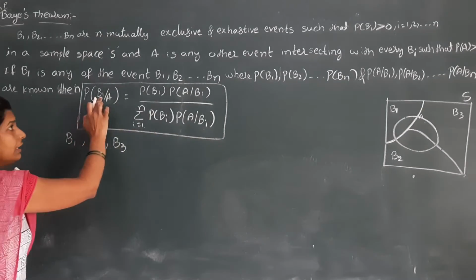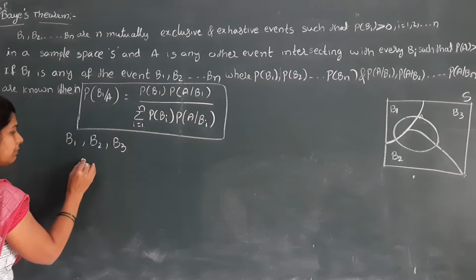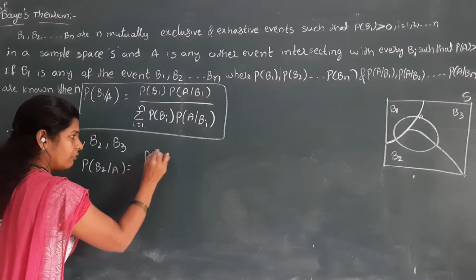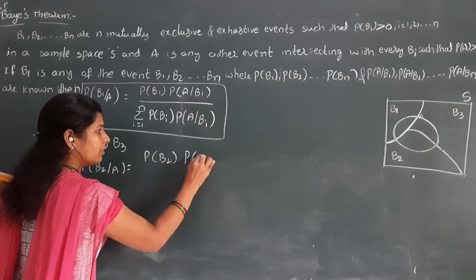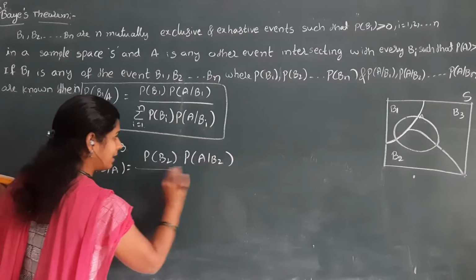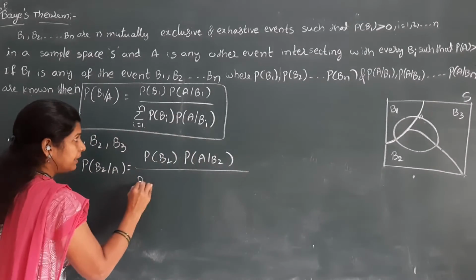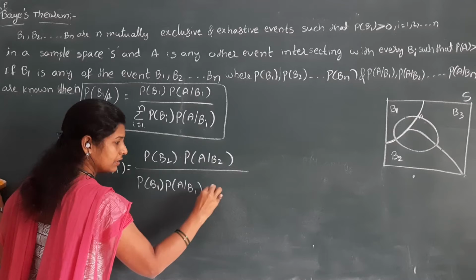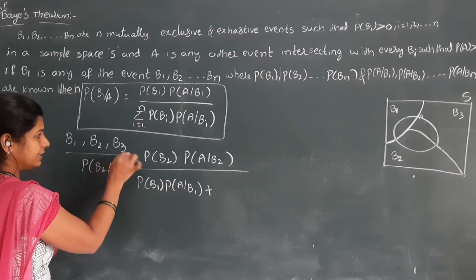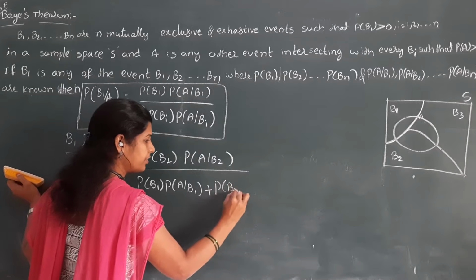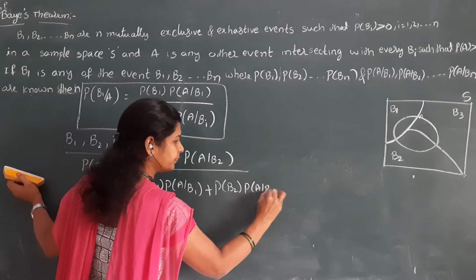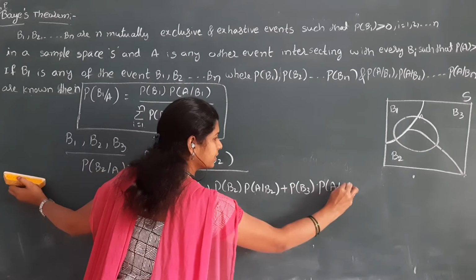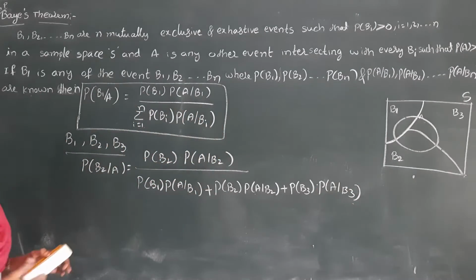Here if you have 1, you will get only 1. If you have 2, similarly you can write P of B2 by A is nothing but P of B2 into P of A by B2, divided by the summation, which I am expanding: P of B1 into P of A by B1 plus, I take only 3, so next P of B2 into P of A by B2, plus P of B3 into P of A by B3. Okay, we can write it like this.